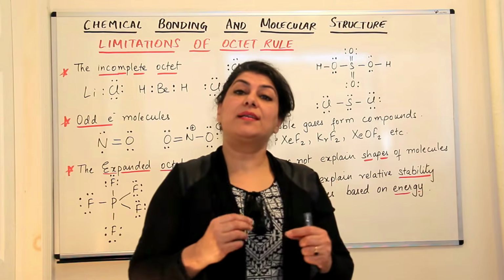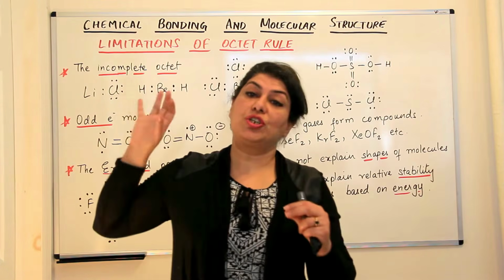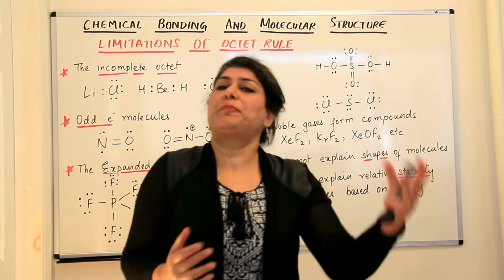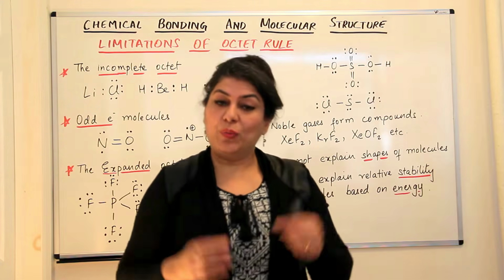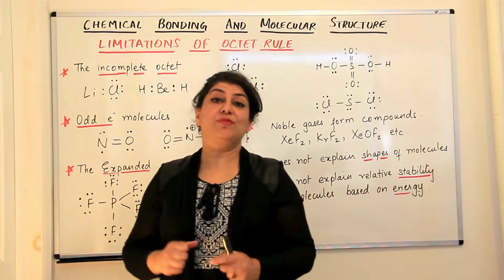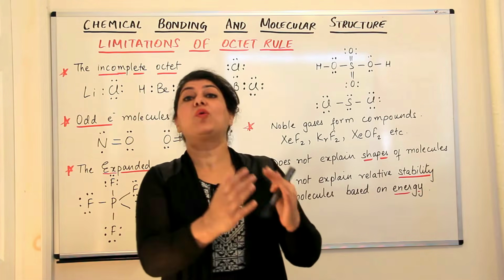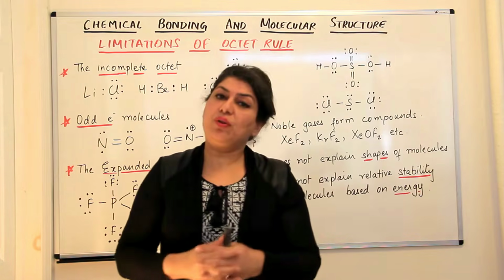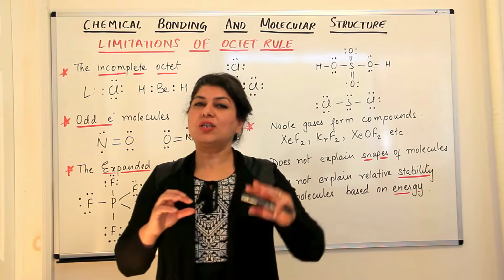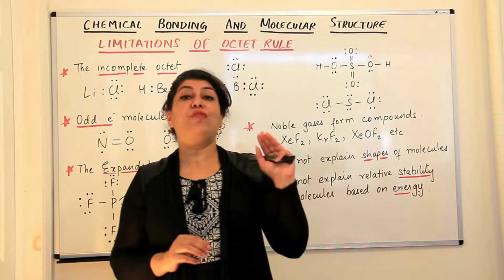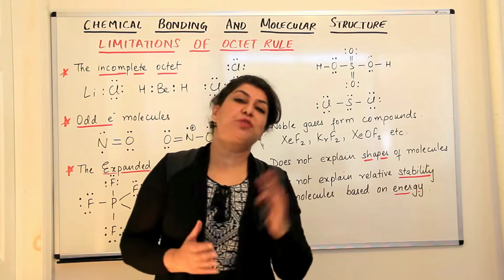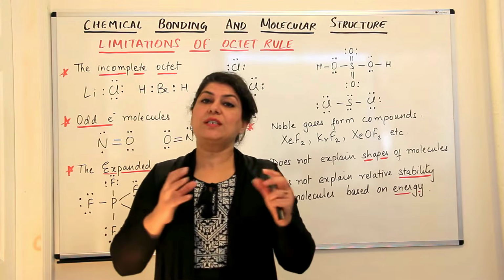Now I will discuss the drawbacks of the octet rule, or let us say the exceptions to the octet rule. We did say that all atoms are always in this constant race to try and acquire those 8 electrons. But we find that this is not a strict rule and it's not followed always. There are exceptions to this rule. So what are these exceptions?